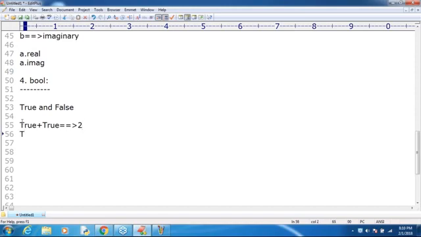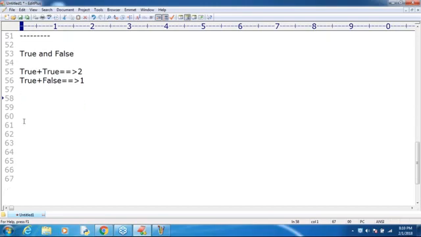Next, here I'm taking True plus False. Can you tell what output you are going to get by default? 1. Because true means 1, false means 0. 1 plus 0 is 1. That's all, 1 is the output. That's all about the Boolean data type.